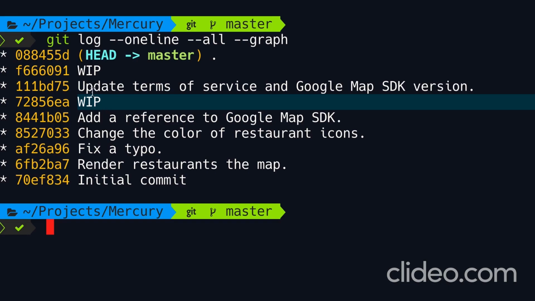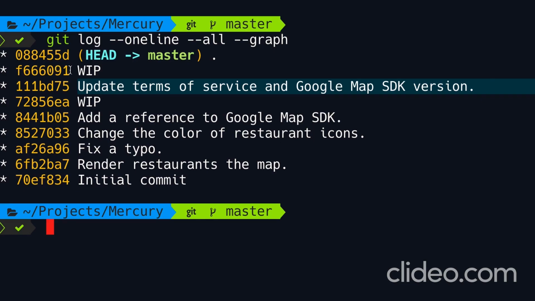Now look at the next commit. Update terms of service and Google Map SDK. Here we have a commit that combines two separate kinds of changes. Updating the terms of service has got nothing to do with updating Google Map version. So ideally, we should split this commit into two separate commits.